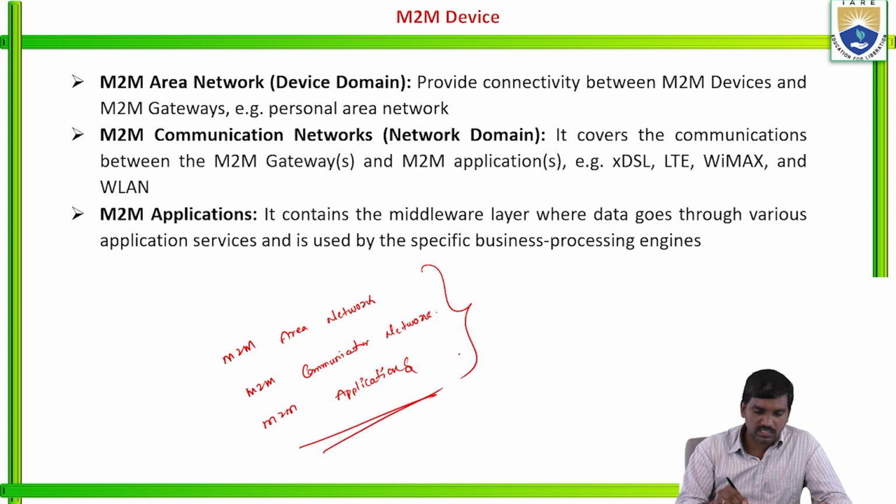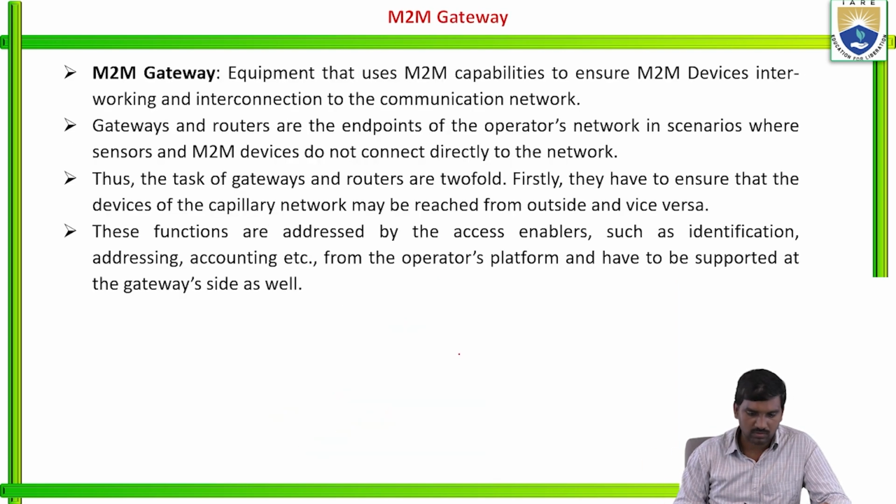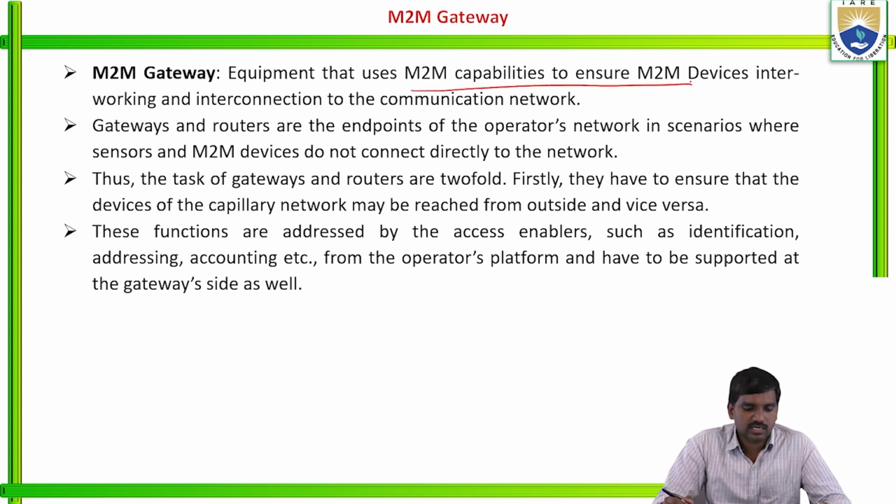M2M applications. So these are the main domains of gateway. And gateway equipment that uses M2M capabilities to ensure M2M device interworking and interconnection to the communication network. Gateways and routers are the endpoints of the operator's network in scenarios where sensors and M2M devices do not connect directly to the network. Thus, the task of gateways and routers is twofold. Firstly, they have to ensure that the devices of the capillary network may be reached from outside and vice versa.